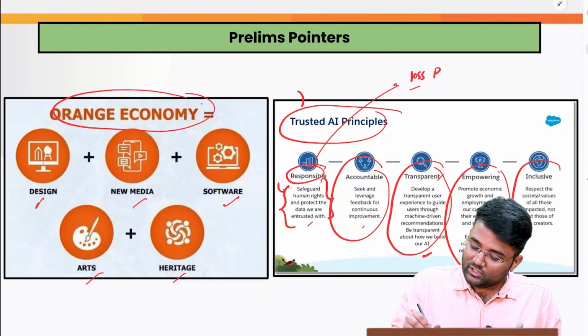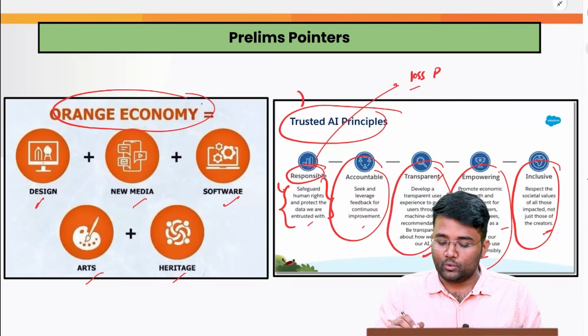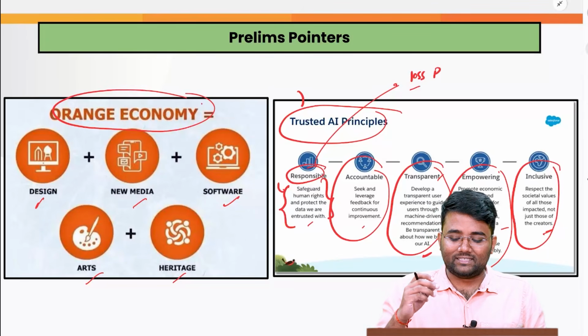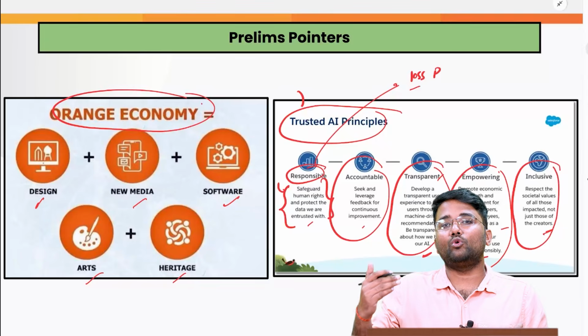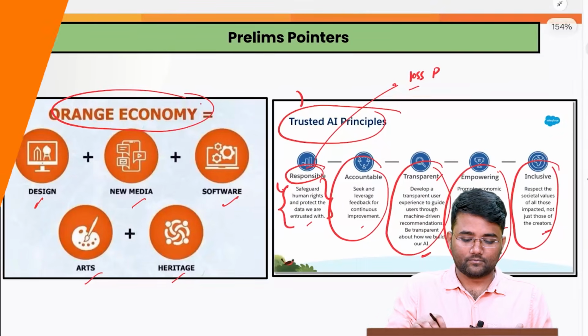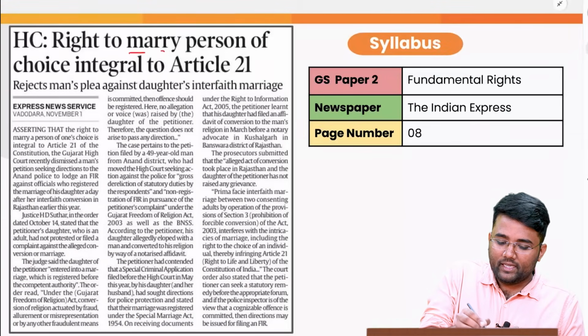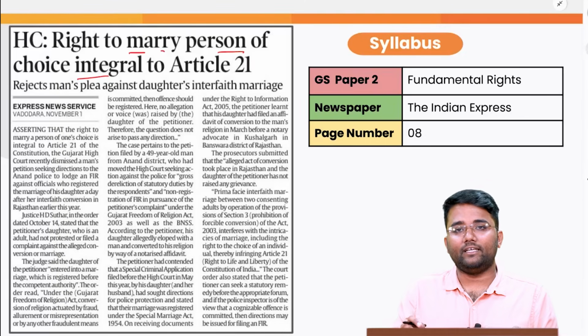It is also inclusive, that it respects the societal values of all those impacted, not just those of the creators, meaning it is leading to the true welfare of the people. Next topic is right to marry a person of choice, integral to Article 21.